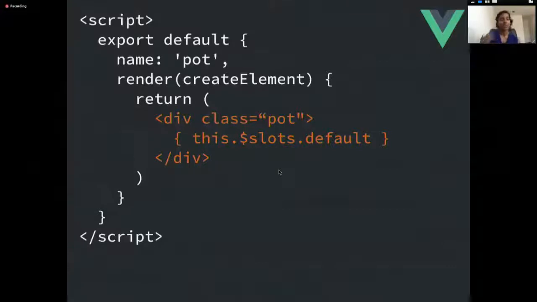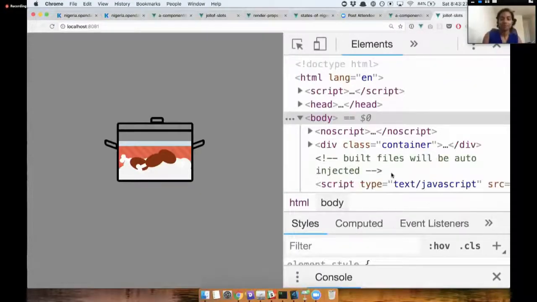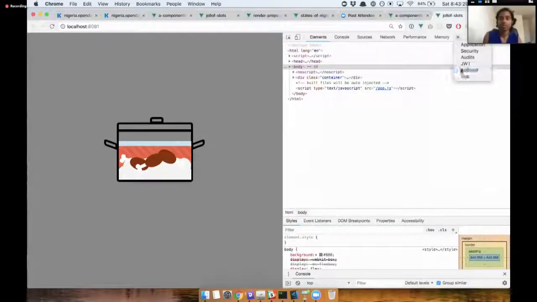And if you wanted to take it one step further, you can actually use JSX in Vue using the Babel transform JSX Vue plugin, something along those lines. But it allows you to write JSX, which is really handy because if you have a lot of nested elements and you wanted to write that in the render function, it makes it way easier than having to write create element for every single HTML component. And now I'm going to jump into a demo to show you what that looks like.